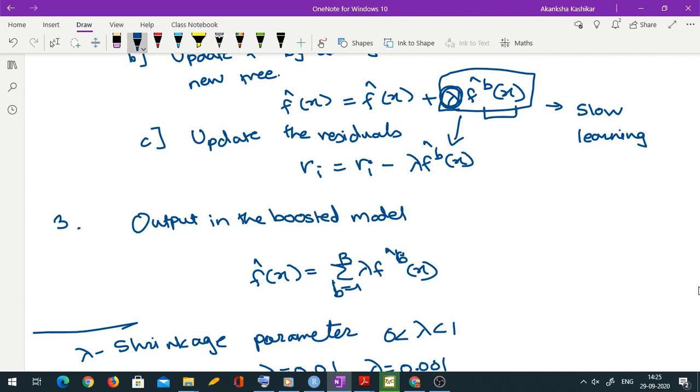So this is known as slow learning. Because my lambda is going to be very small, like 0.001, my predictions would change very slowly with every tree. Hence we say that the tree is learning very slowly. And that is actually the advantage of boosting, because it has been proved theoretically that slow learning generally leads to better learning. You might have experienced this in your actual academic learning also.